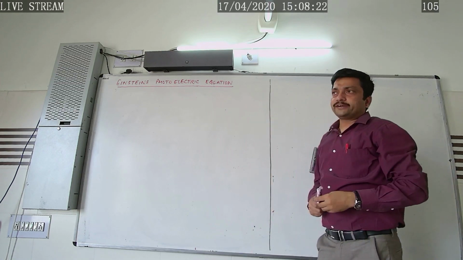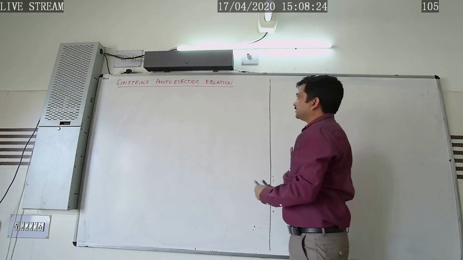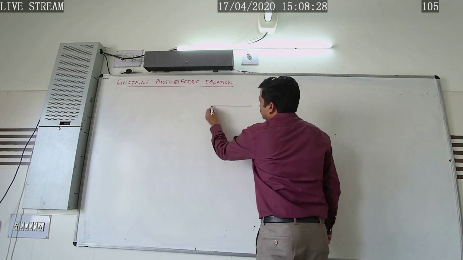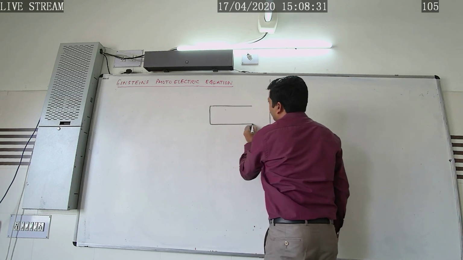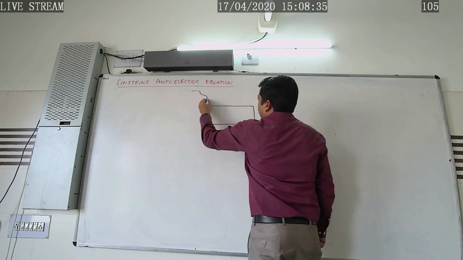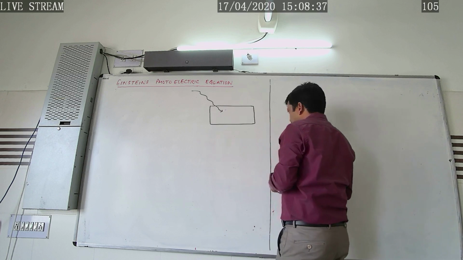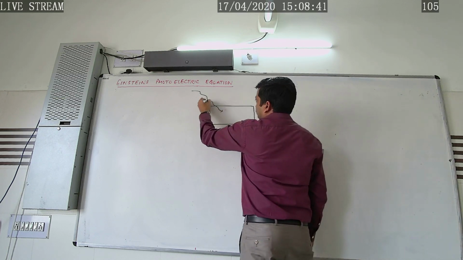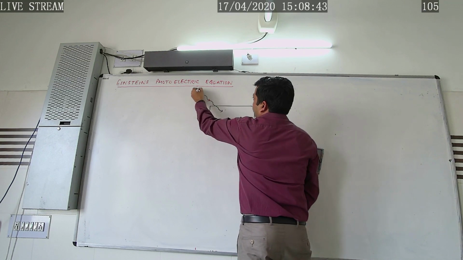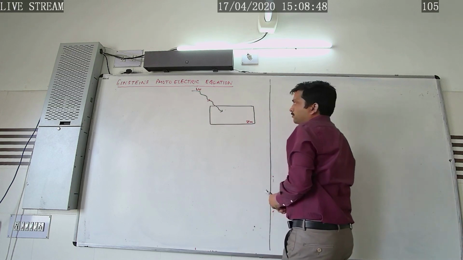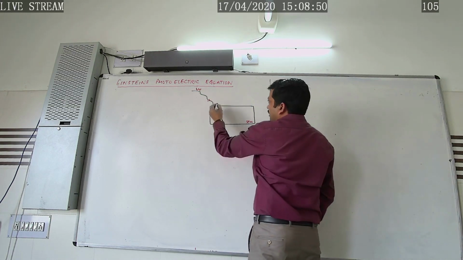Einstein derives the photoelectric equation, and according to Einstein, what would happen? Suppose this is our metal surface. Let us consider here the metal is zinc, then the incident radiation which will show the photoelectric effect we have to take as ultraviolet radiation.